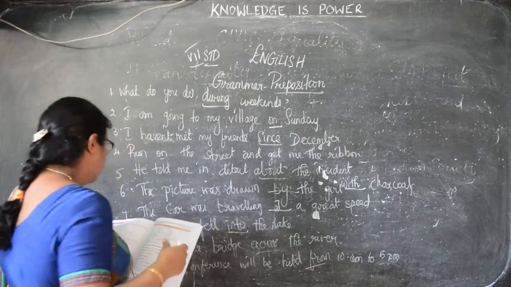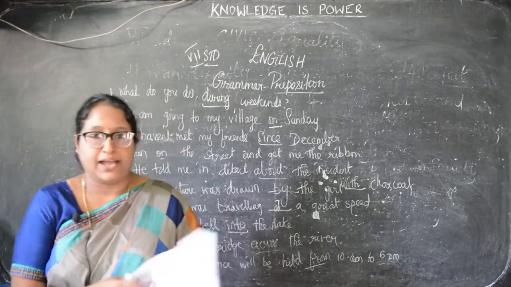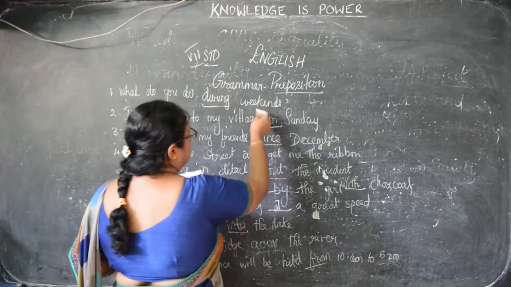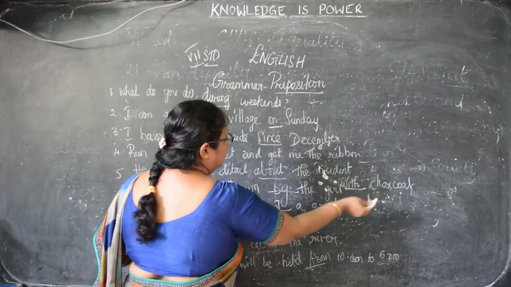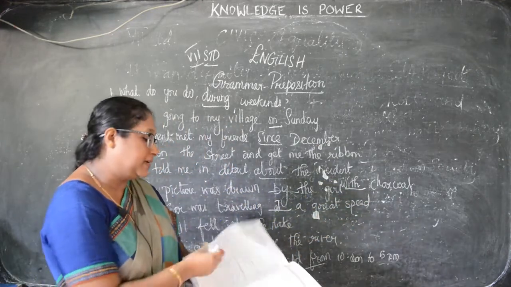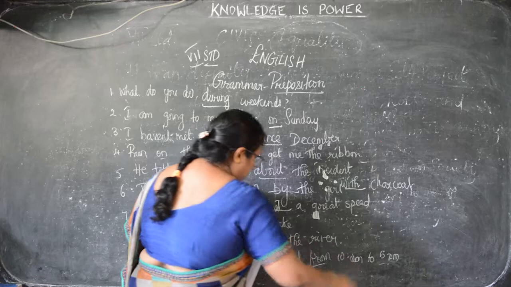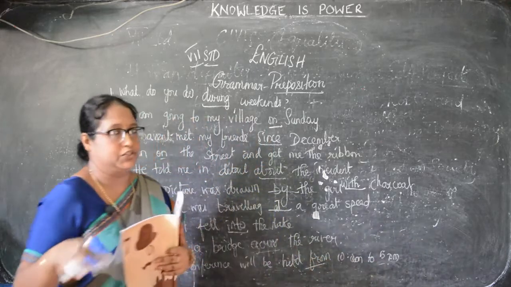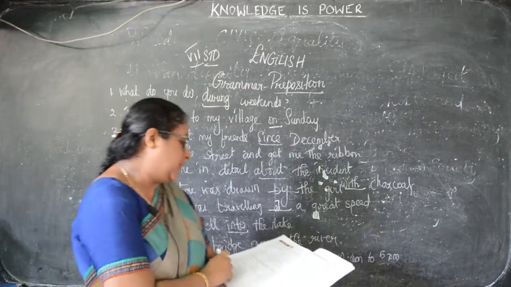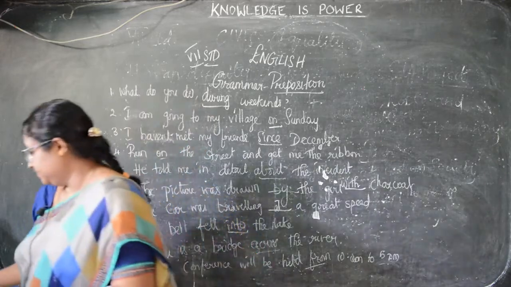So in this, children, as I already said, a preposition is nothing but position, time and place. Here time is there, place is here: weekend, Sunday, December, then lake, river. All of these show time, position and place. Prepositions are the words which come before the noun. Okay. Now next we'll see filling up the blanks using suitable prepositions on your own.